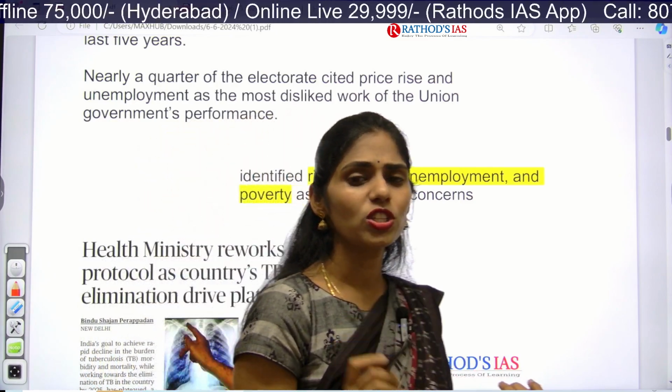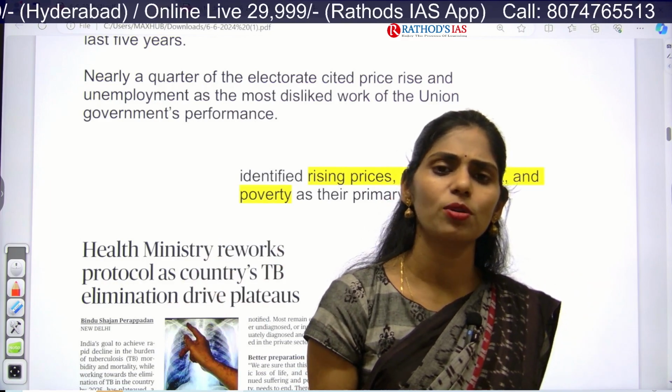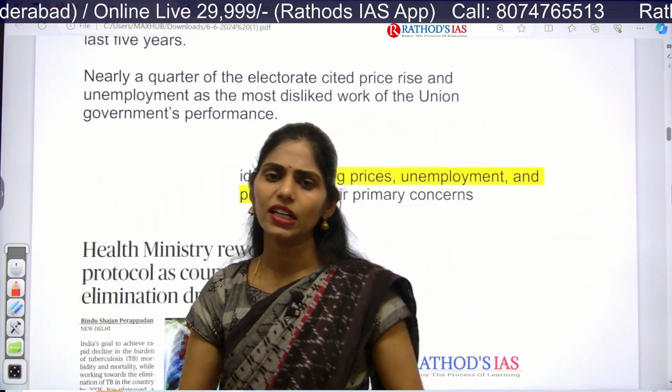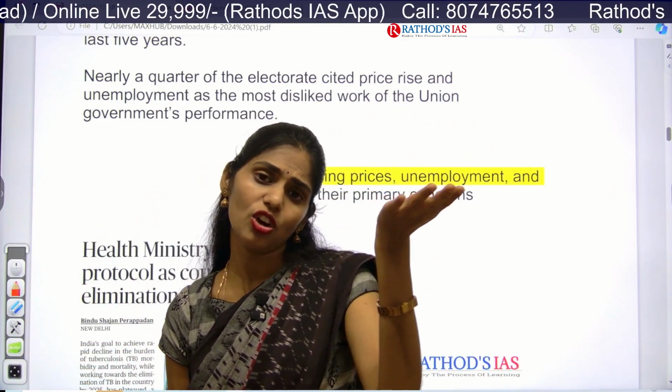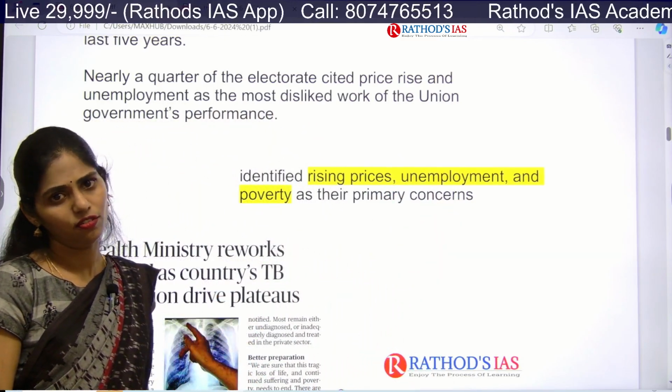Especially people are dissatisfied because of increasing prices. Especially vegetable prices, oil prices, crude oil prices, diesel prices, petrol prices. So overall in our country we can see there is an increase in the price of goods and services in the market. This condition is called inflation.